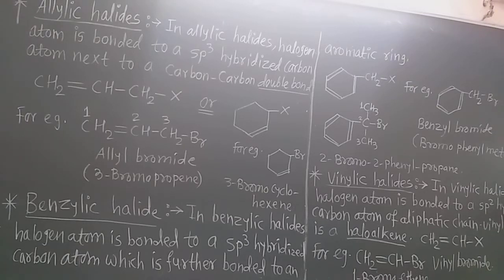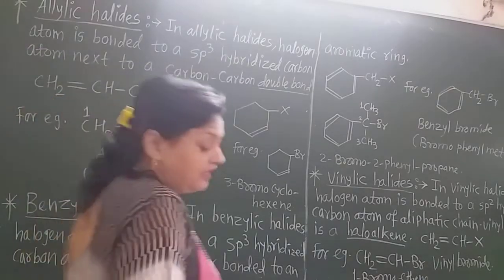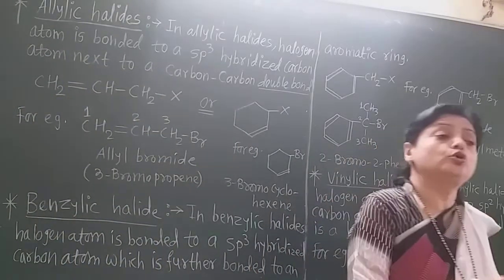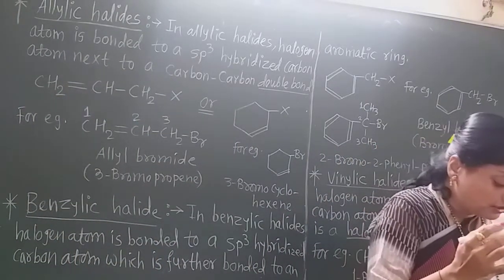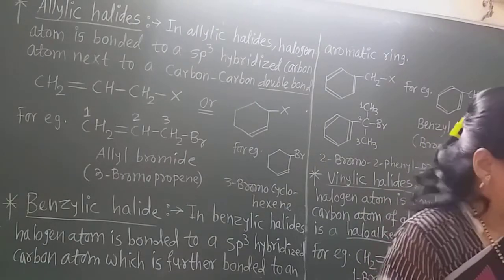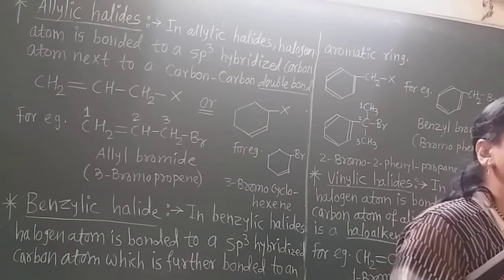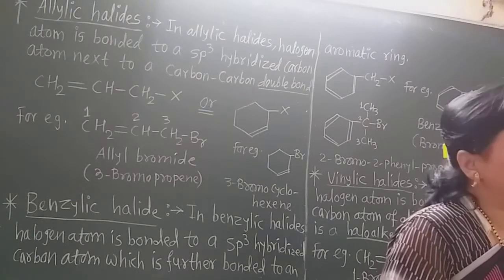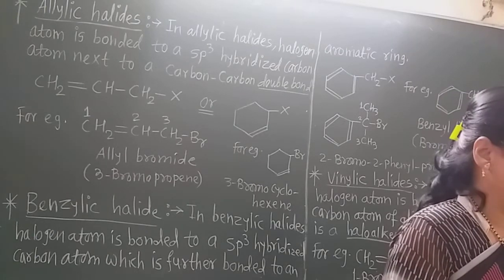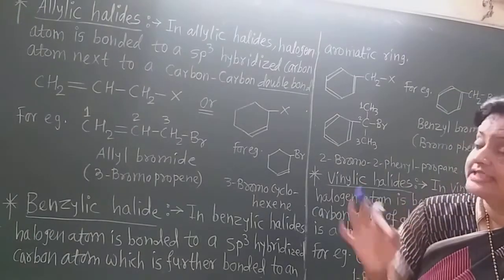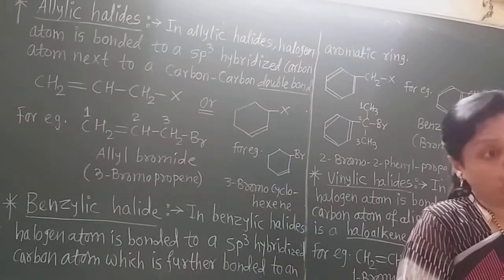This is a difficult topic of chemistry, so pay attention here on the blackboard. Now we are learning some of the halogen derivatives, their classification, but remember that in detail we have to study only the alkyl halide, but in the classification there are different halogen derivatives.